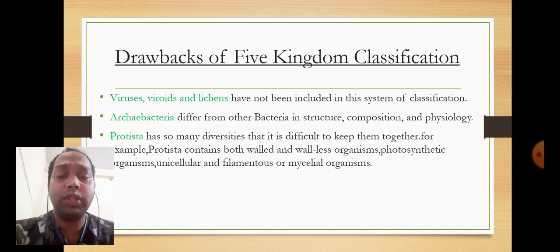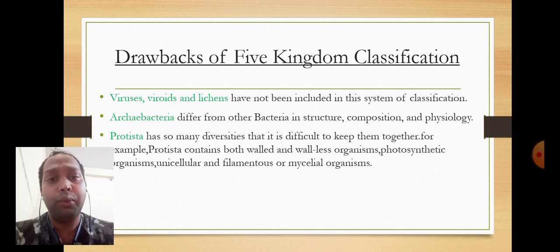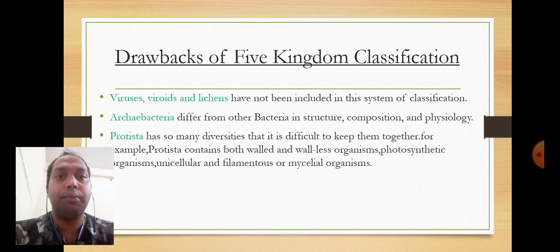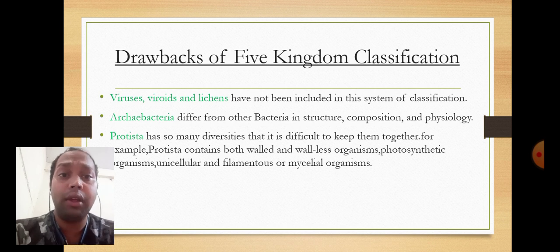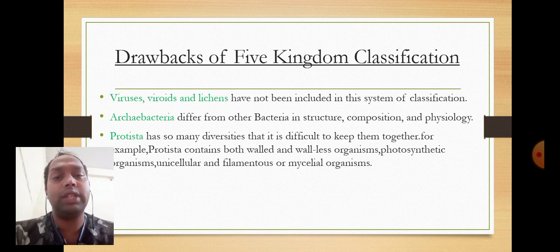Now next is the Protista. Protista is a vast variety of microorganisms and some other organisms are kept there which we cannot define in a single manner. Some have a cell wall and some are wall-less organisms. Some are phototrophic and some are not. Some are unicellular, some are filamentous. In the five criteria given by R.H. Whittaker, they do not fit in the Protista group.